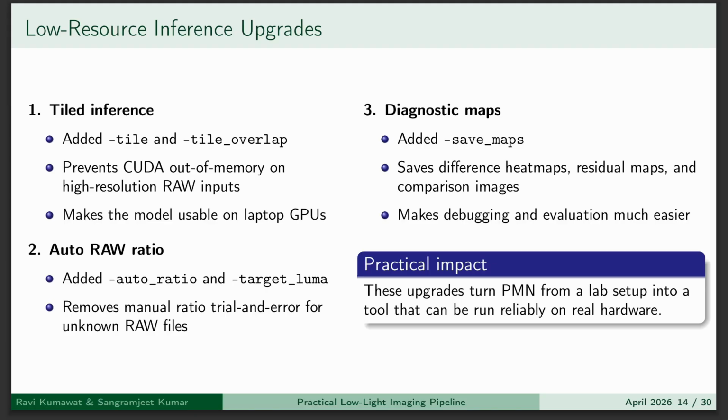Low resource improvements. We added three major improvements. First, tiled inference, which splits large images and reduces GPU memory usage so that this project can be used by everyday computers. Second, auto ratio, which automatically adjusts exposure. This was useful for the RGB images. And for the last part, diagnostic maps, which show where the model is making changes. These changes make the system usable on everyday laptops and low-powered systems.